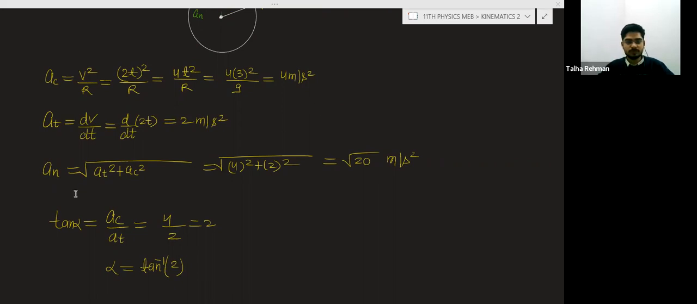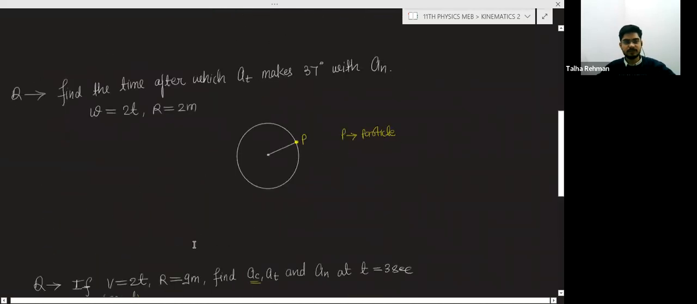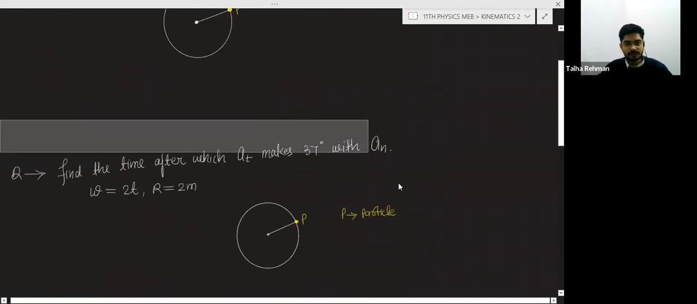Okay, so tan alpha is AC by AT, 4 by 2, 2, and alpha is tan inverse 2. And remember, this alpha is the angle of the resultant acceleration with the tangential acceleration. So now we will solve this question.